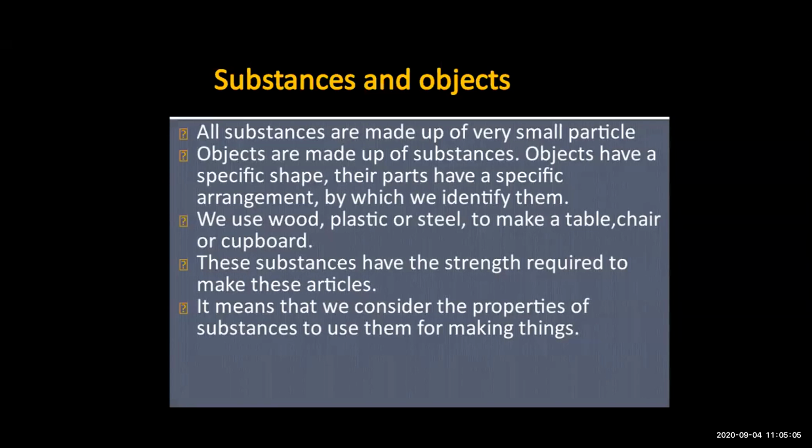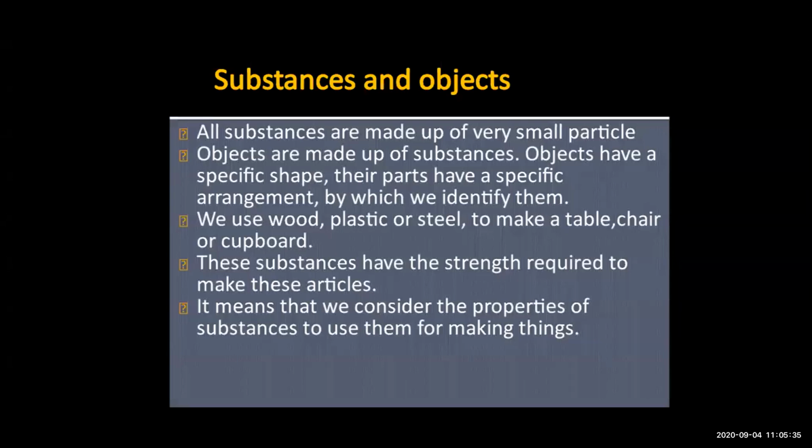Now the substances need to have the strength required to make these articles. If the substance does not have strength, will that object be of good quality? No. Whatever substance we take to make the object, that substance should have strength.